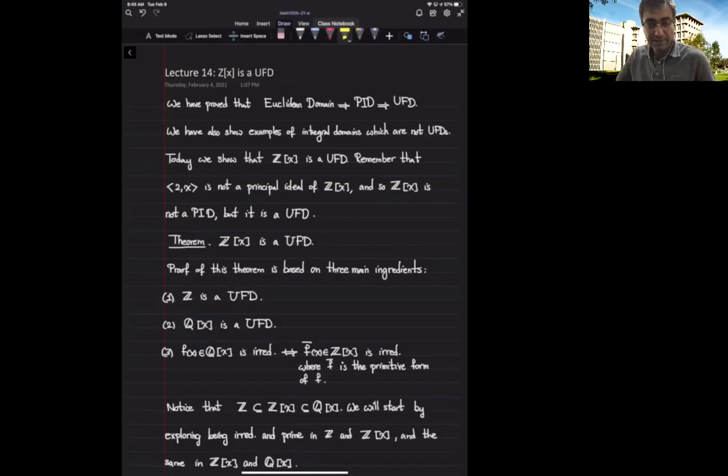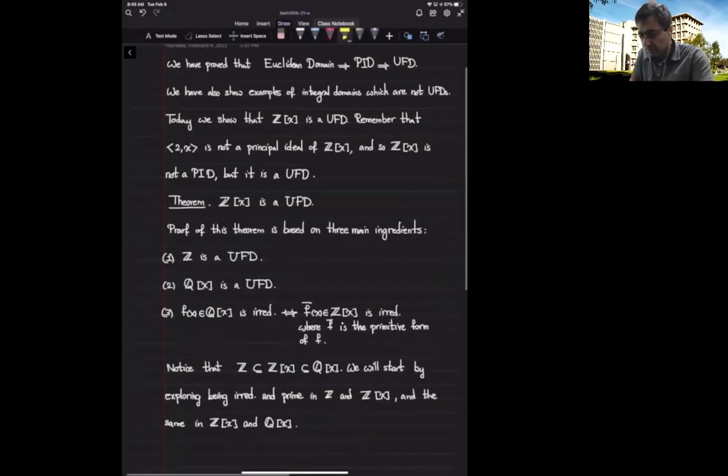For instance, you've seen that the ideal generated by 2 and x is not a principal ideal of this ring. This is going to take a good portion of today's lecture to show that the ring of polynomials with integer coefficients is a UFD.